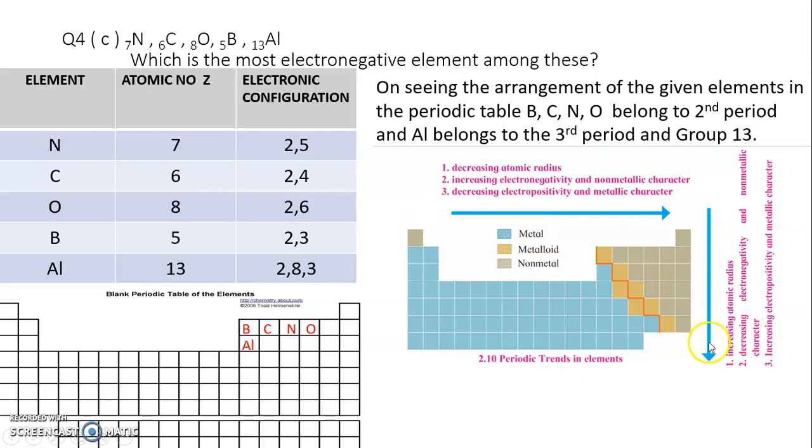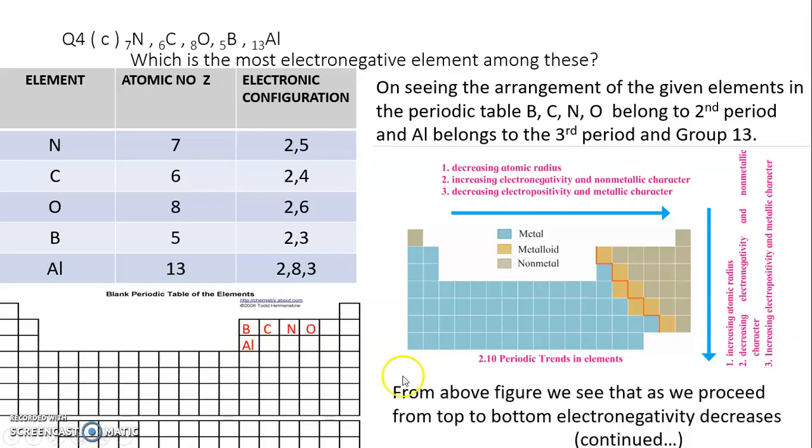Similarly, down the group, what is happening to the electronegativity? It is decreasing. So if you see in group 13, from boron to aluminium, the electronegativity is decreasing. So between boron and aluminium, boron will be the most electronegative element.